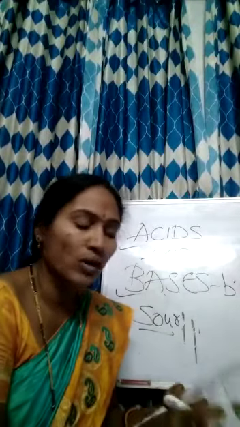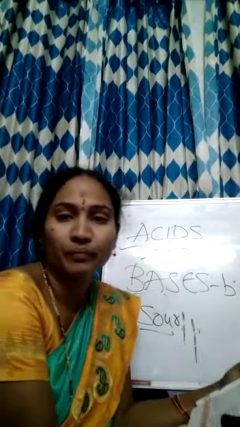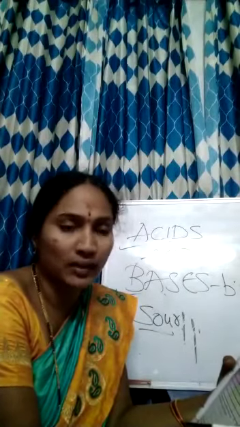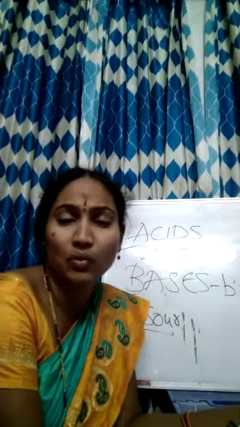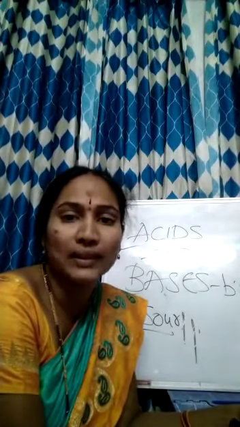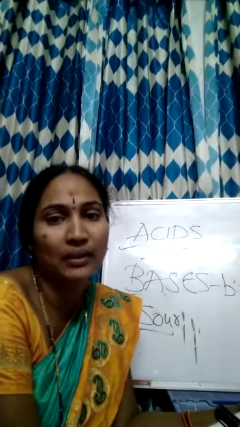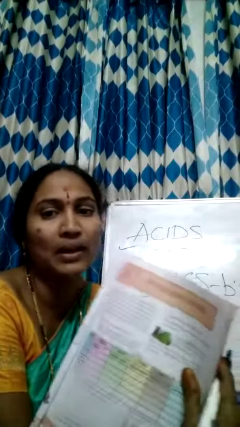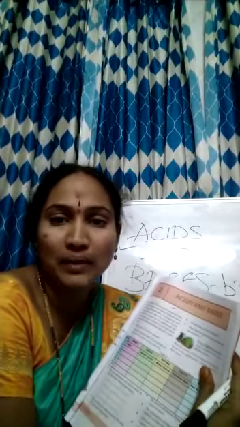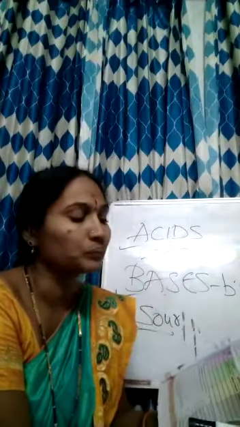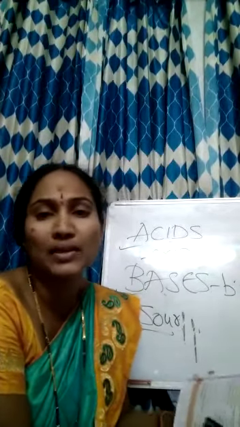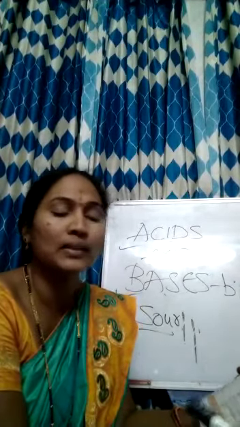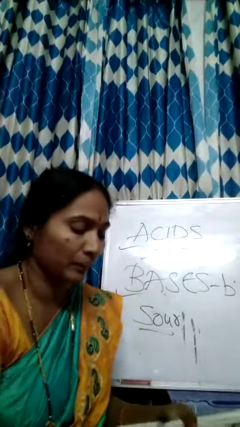And what sort of food do we eat? We eat all kinds of food, different types of food. Are all the items alike? No. But what is the difference? They may differ in taste, they may differ in size, they may differ in color. So all the food that we are eating in our daily life does not have the same color, same taste, and maybe not the same texture also. What kind of tastes do food substances that we eat have? They may be sweet, sour, bitter, salty, or spicy.